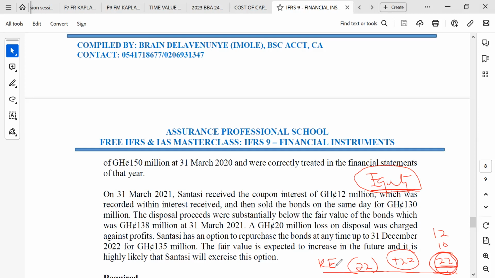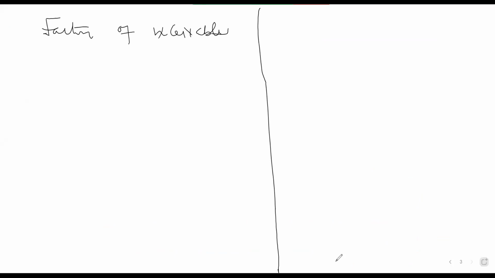All right. Let's count to factoring. Then we close. Factoring. So we count to factoring of receivables. Those who have done financial management, factoring is one of the what? The short-term sources of finance.